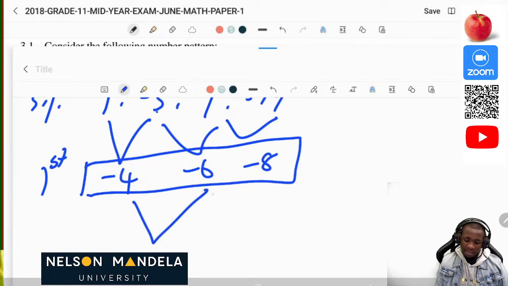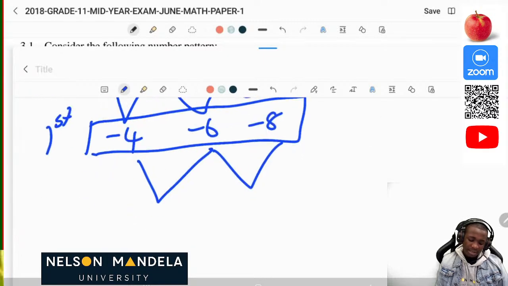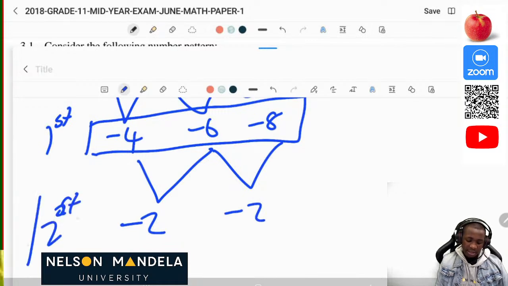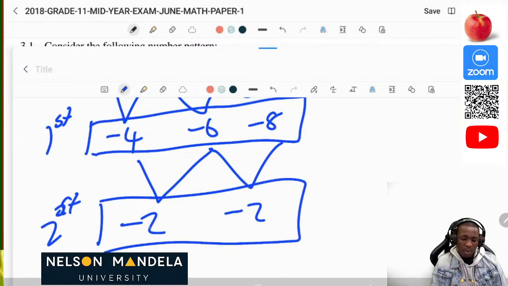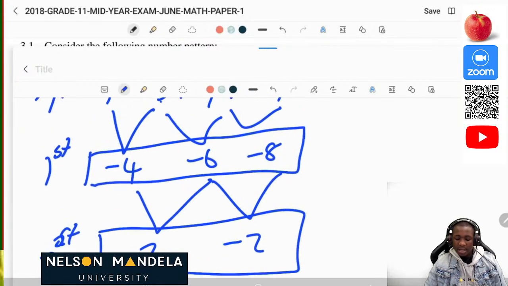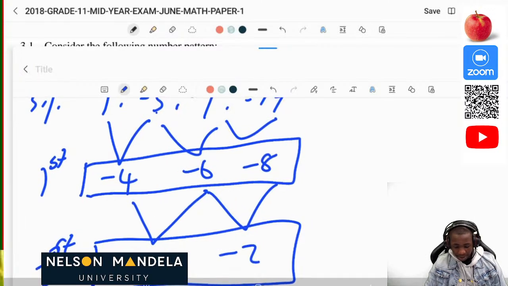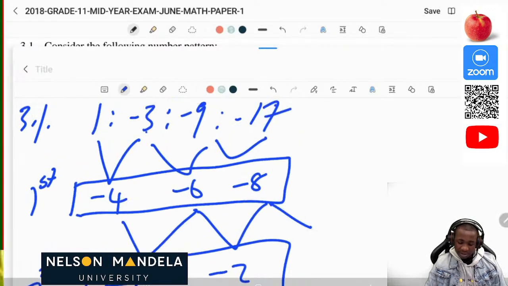Now we go for the second difference. Negative 6 minus negative 4, then we get negative 2. And we also get negative 8 minus negative 6, that's negative 2. Now we can see that this has a constant second difference. Since it has a constant second difference, our mind must know that this is a quadratic number pattern. So the constant second difference is negative 2.